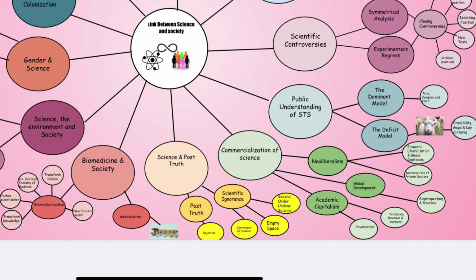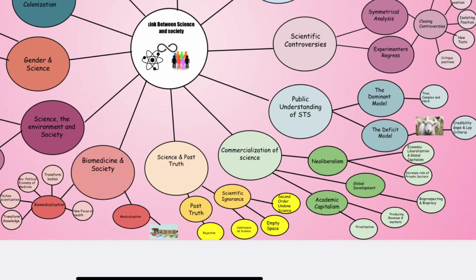We then discuss the idea of biomedicine in society. This was split up into two main concepts: biomedicalization and medicalization. Medicalization is when we take normal life processes and turn them into a medical diagnosis that must be treated using medication. In that week's small group learning activity, we used ADHD as an example, as in the past this was considered a behavior that had to be dealt with, but now it is a behavior that has to be masked using medication. We then turn to the idea of biomedicalization, which focuses on allowing technology-based scientific ideas into social concepts.